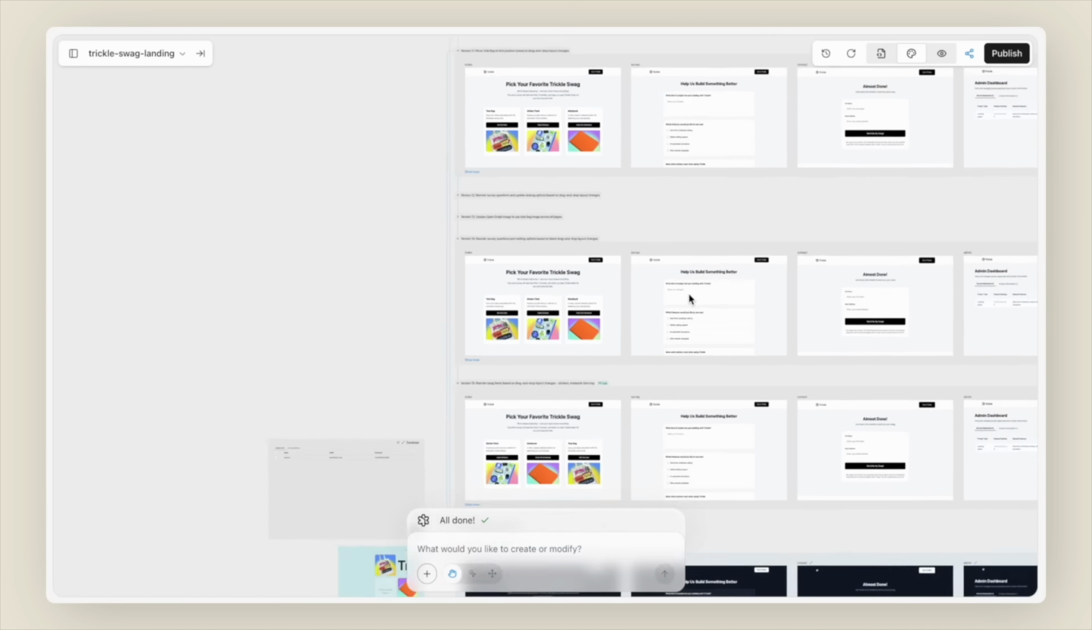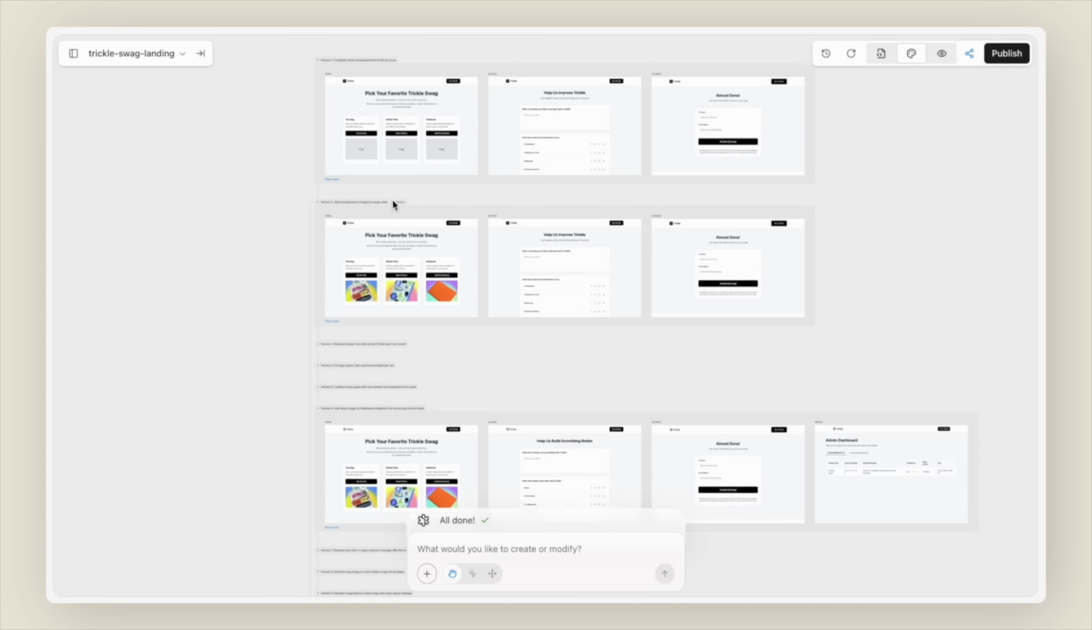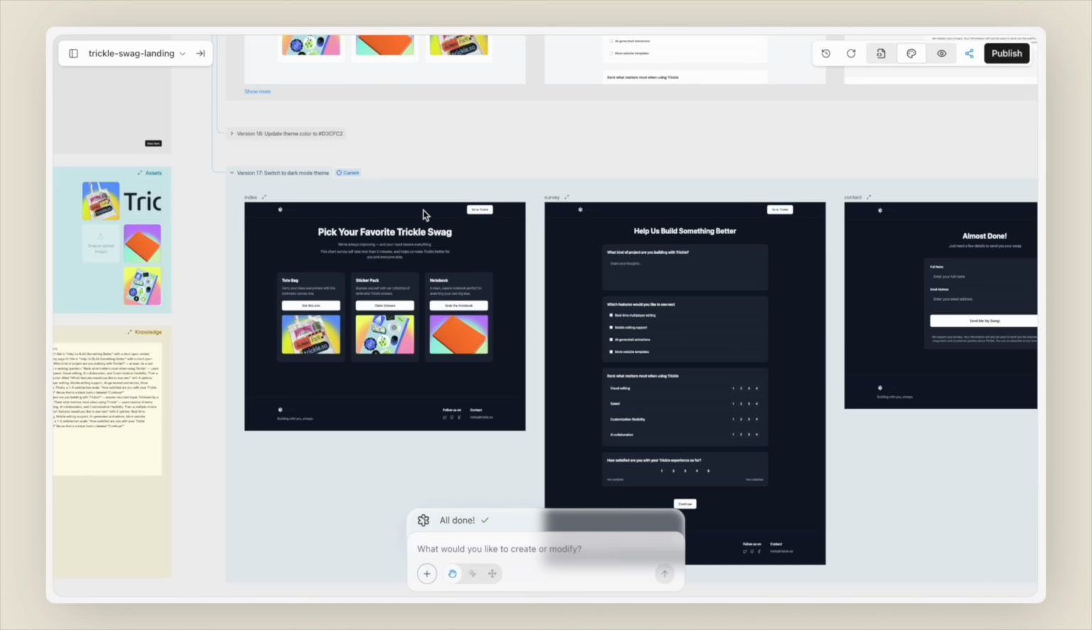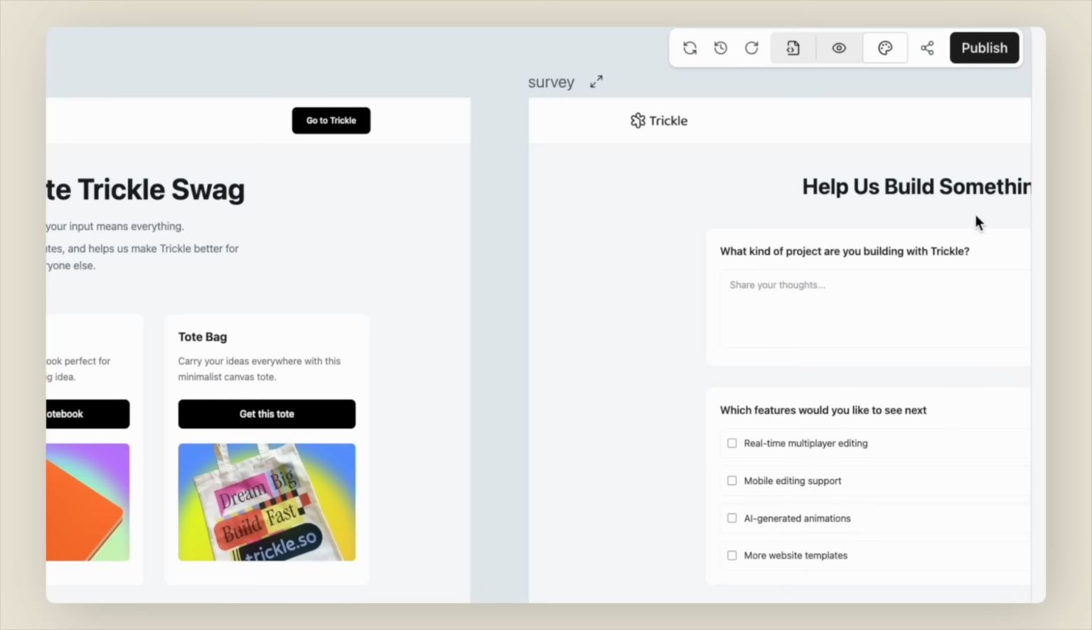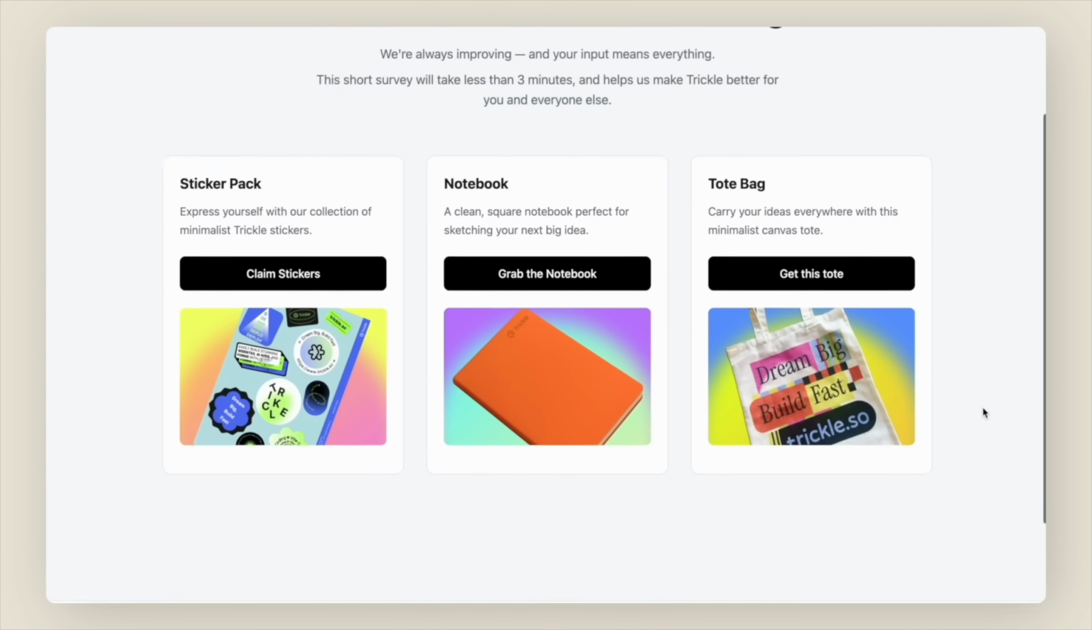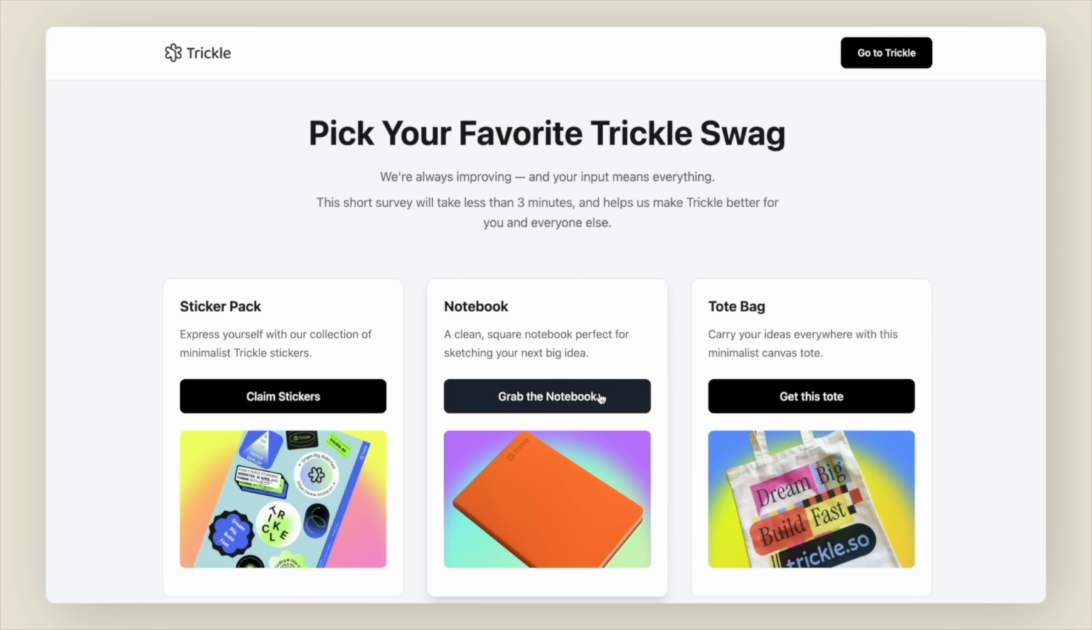All edits stay on Canvas as versions. So if a version doesn't feel right, you can jump back and try again. Simple and fully in your control. Everything's ready. Click Publish and the whole system goes live in seconds. Now our swag and feedback app is online and ready for users.